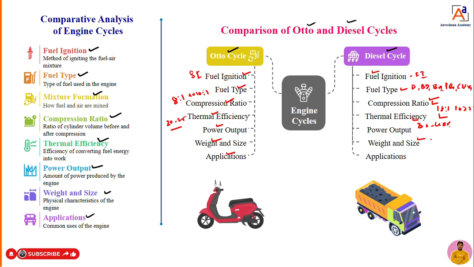Then weight and size: it is somewhat more than the petrol engine. But when it comes to applications, diesel cycle operated engines have more applications than Otto cycle operated engines. This is how to differentiate the Otto cycle and diesel cycle, dear students.